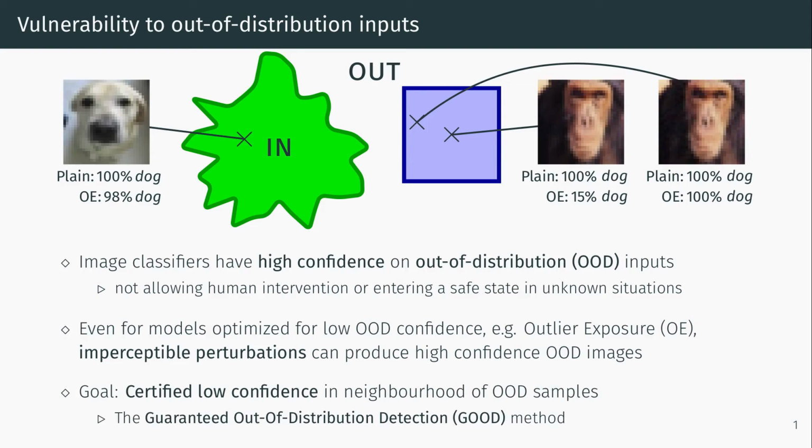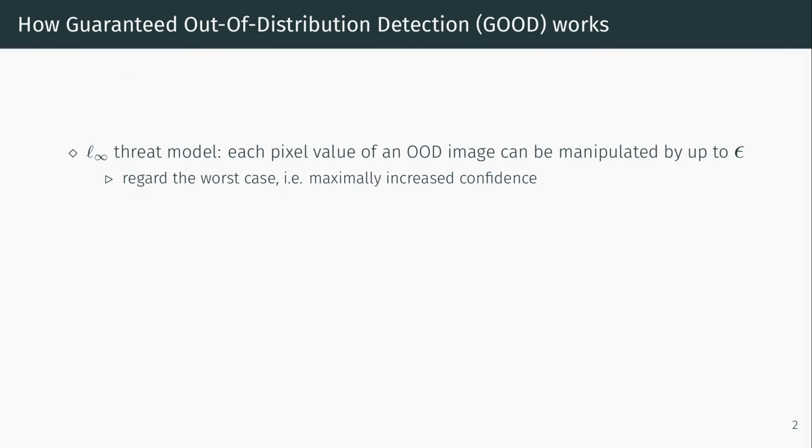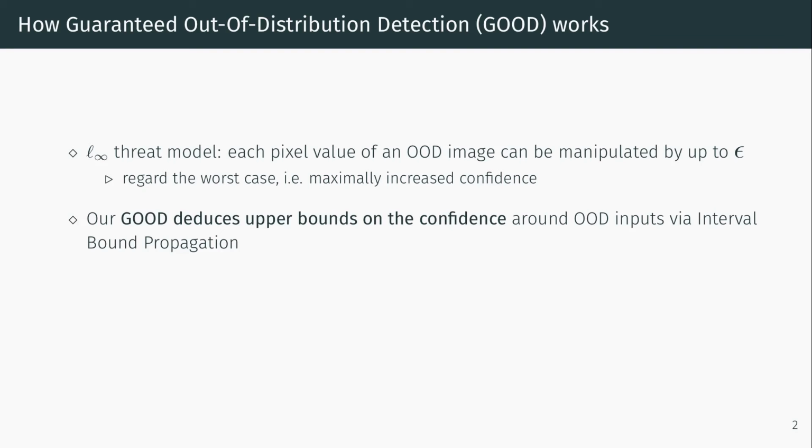What we now aim to do is to guarantee that no such high confidence perturbation exists, and for this we regard the context of an L-infinity threat model, which means that each individual pixel value can be changed by up to a certain epsilon to maximize confidence, and then we look at the worst confidence that can occur this way.